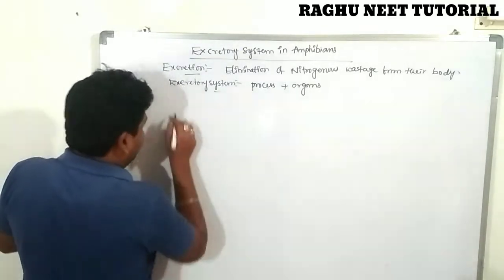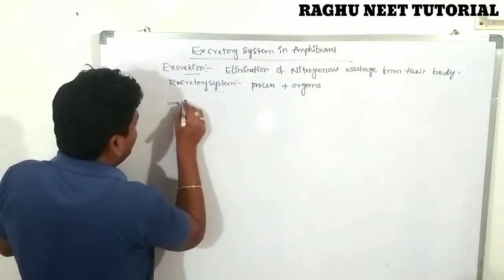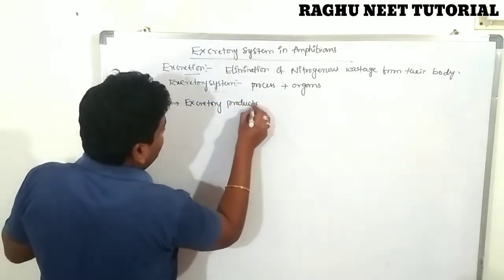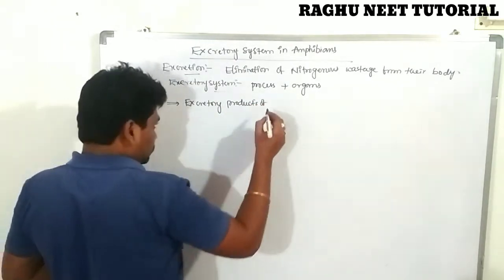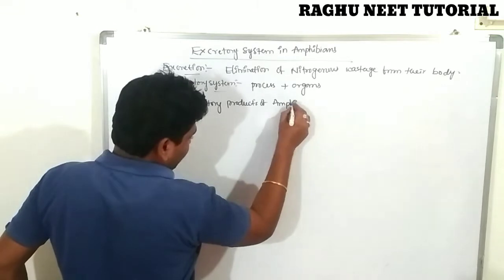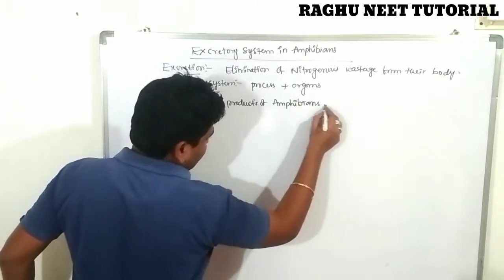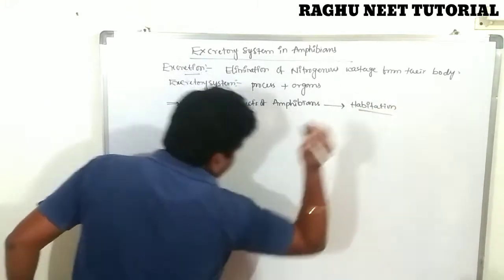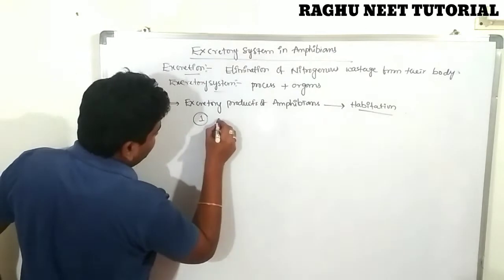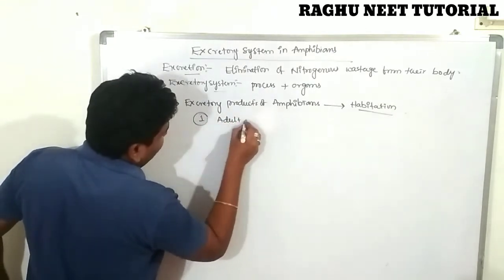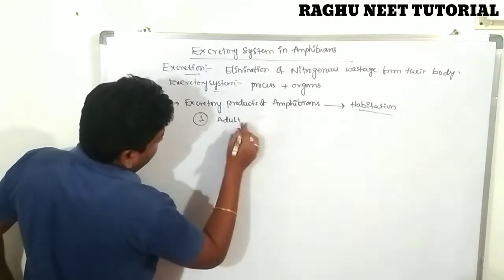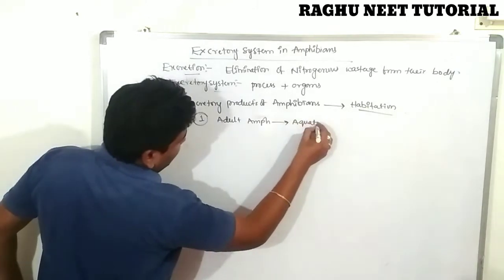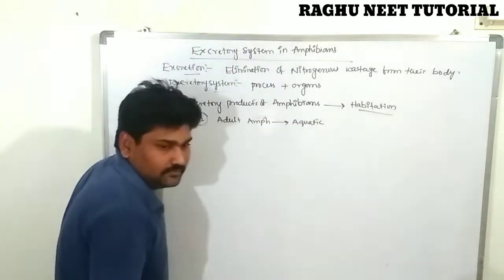First, the excretory products of amphibians depend on their habitation. In aquatic condition, adult amphibia excrete uric acid.